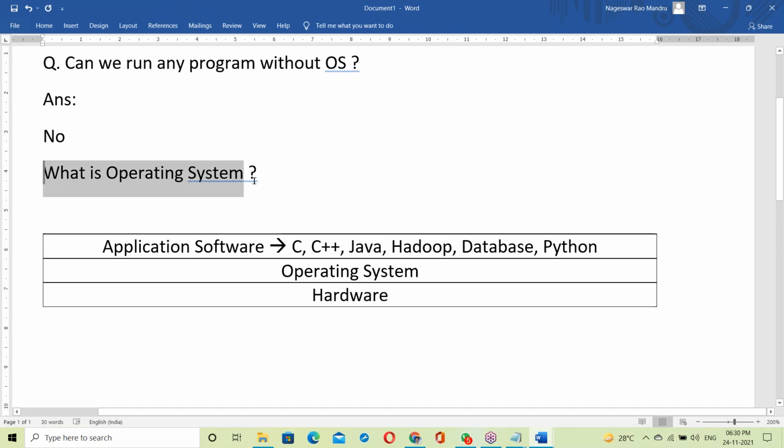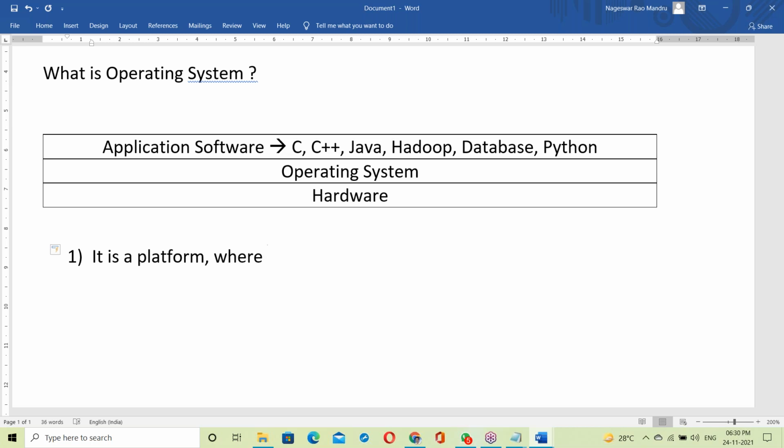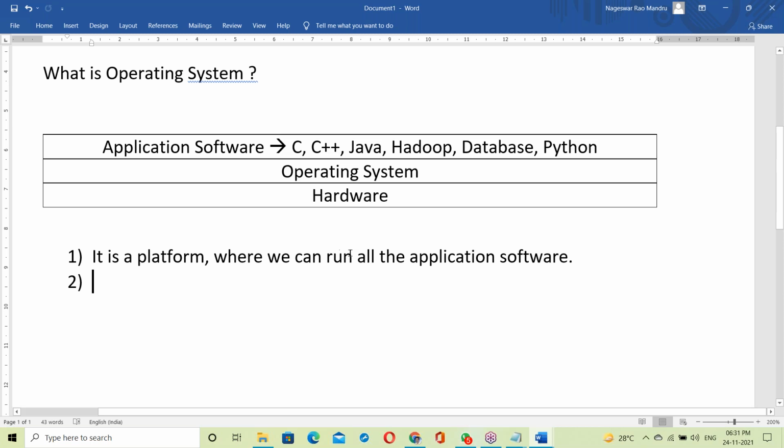So what is OS? What does OS mean? Simple answer: it's a platform. OS is a platform where we can run all the application softwares. Yes, OS is a platform where we can run all the applications.